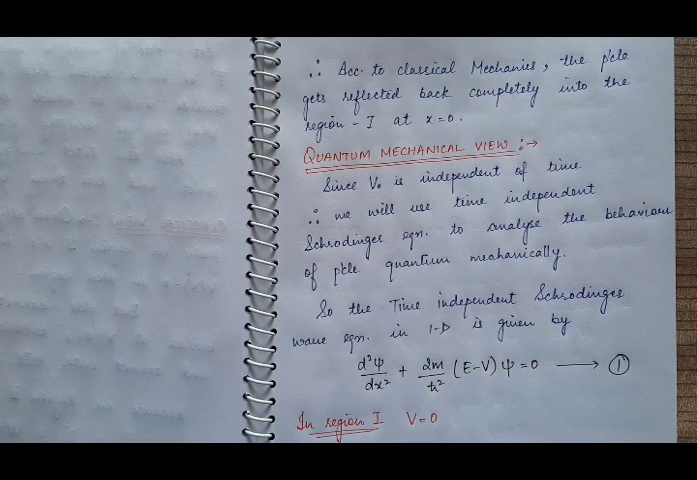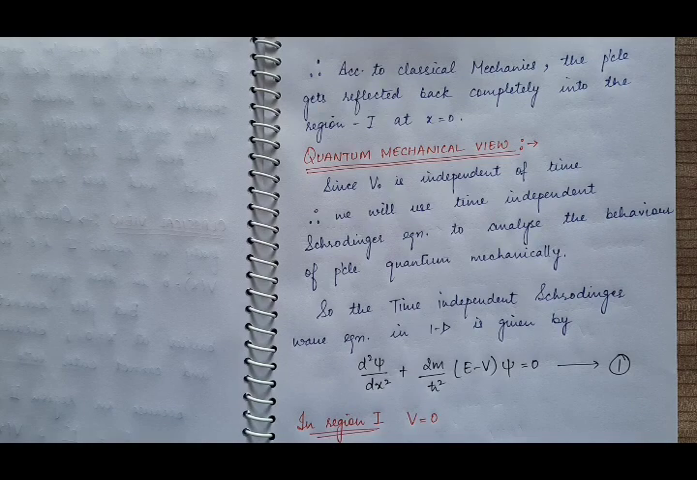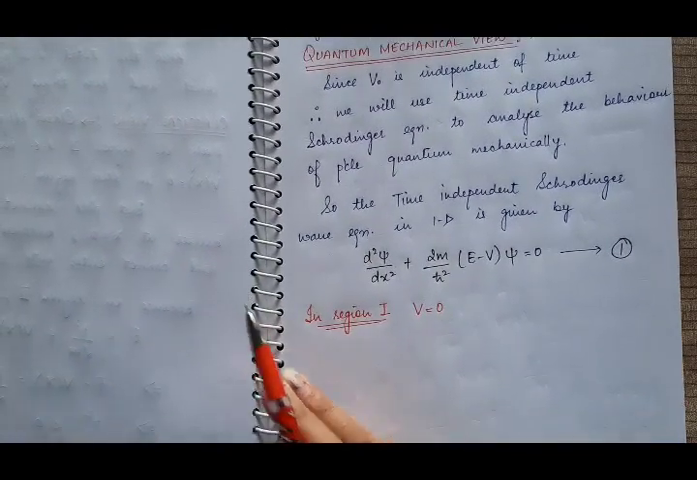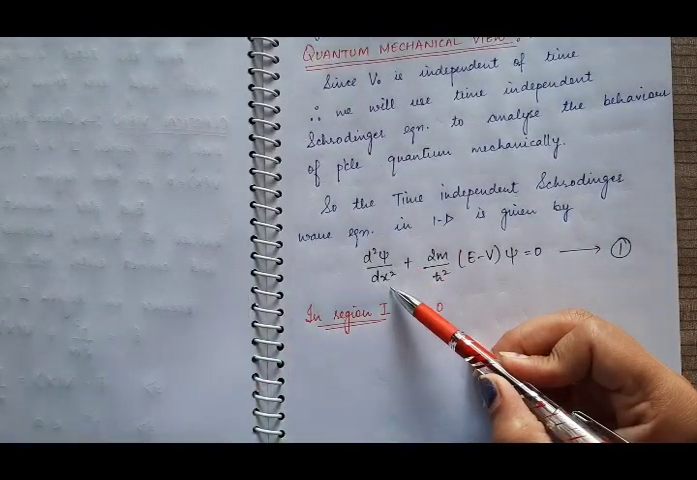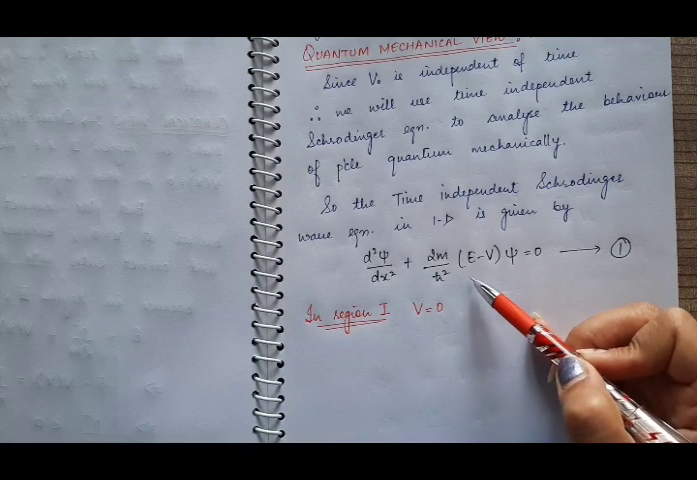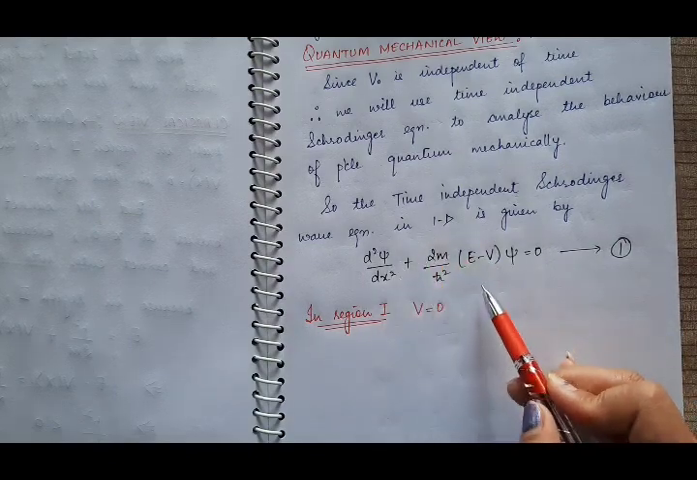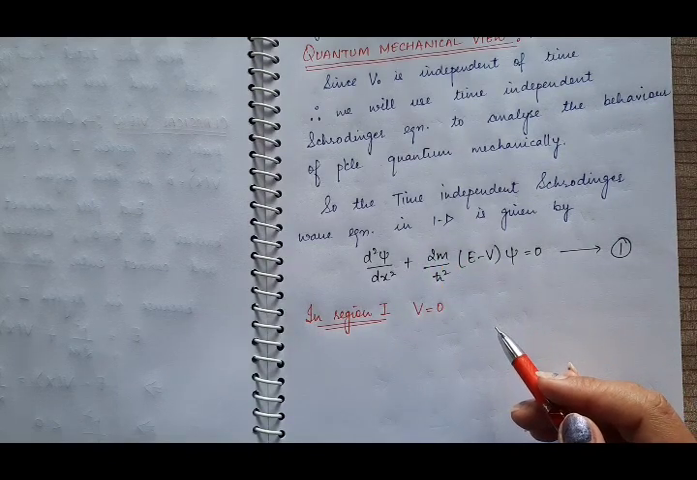So as the potential on the right-hand side, that is in region 2, it is V naught, and it is only a function of x. It is independent of time, because this V naught is a constant value. So that's why we will use the time independent Schrodinger wave equation in one dimension, and we know that it is given by d²ψ/dx² + (2m/ħ²)(E − V)ψ = 0. Now we will find the solution of this Schrodinger equation in region 1 and in region 2.